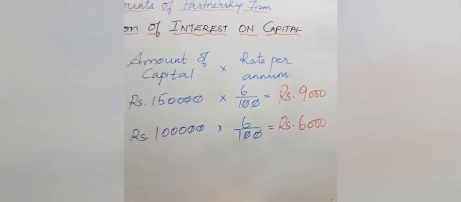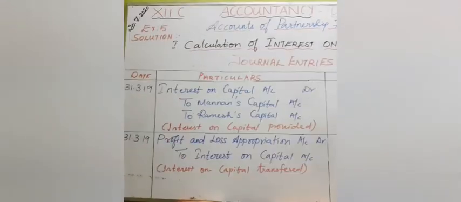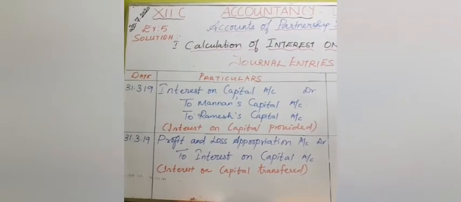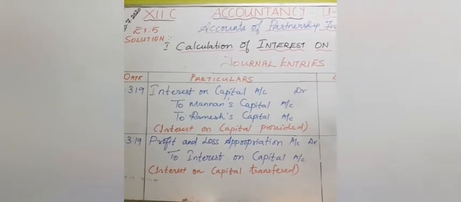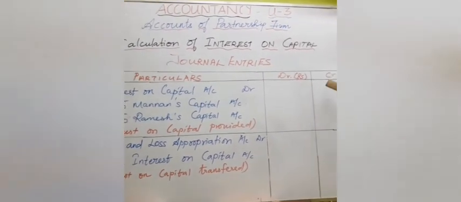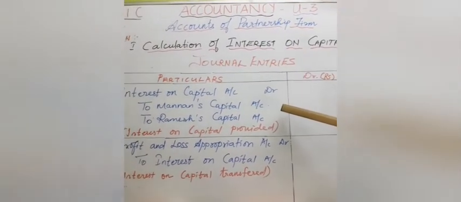Hope you understood this, children. Now we have to pass the journal entries. See the journal entries, children. So you want to write the format: date, particulars, debit, credit. Our first journal entry is what? We are providing interest on capital.